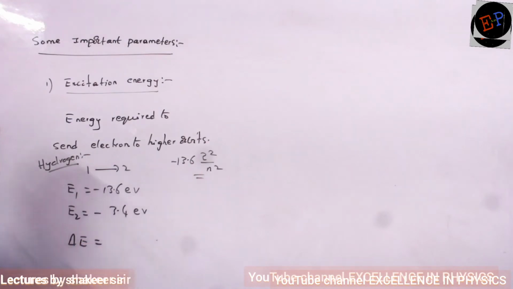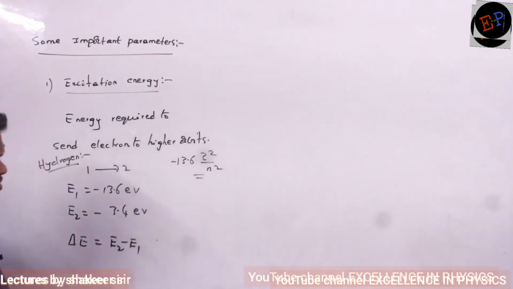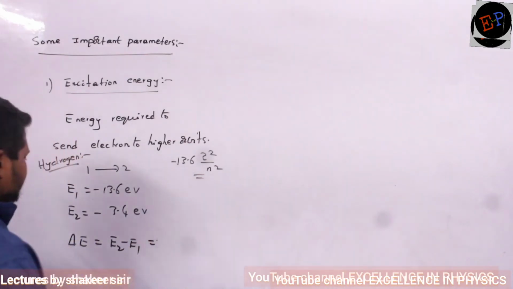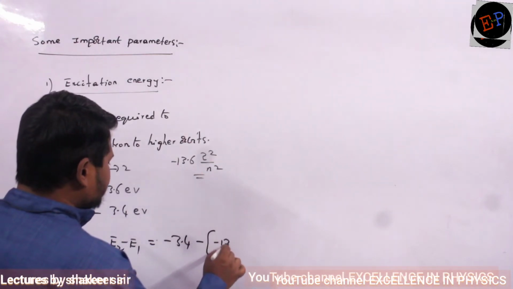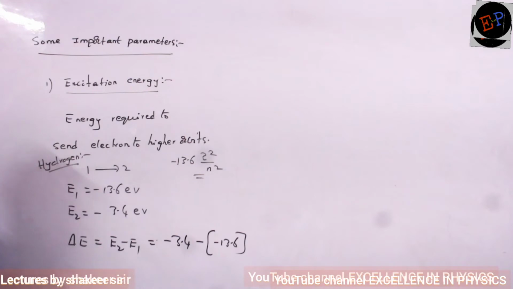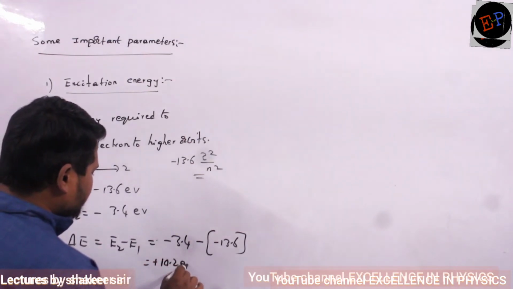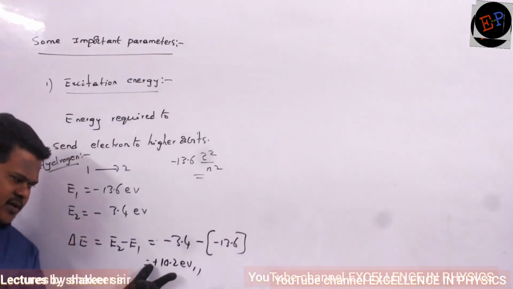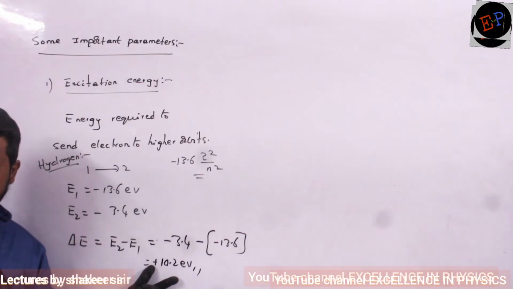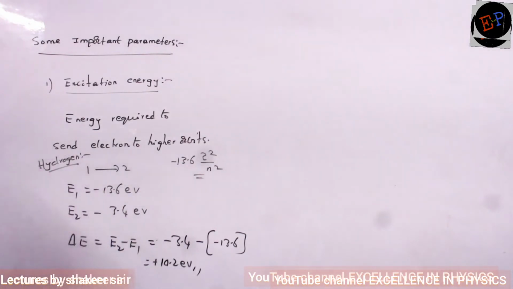So how much energy difference I have to supply? That is called excitation energy. That is equal to E2 minus E1. This is the amount of excitation energy. Clear now? So E2 value is minus 3.4, minus of E1 value, minus 13.6. So finally it is plus 10.2 electron volts of energy. If you supply exactly this much energy, then electron will take this energy and go to second orbit. Okay, ma?